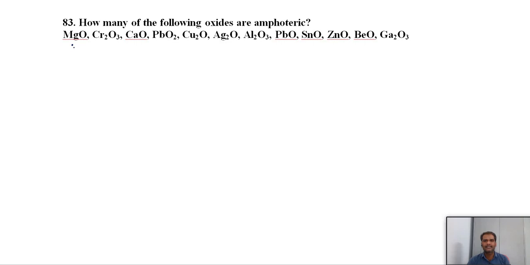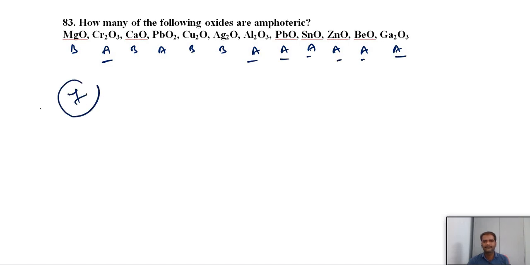Magnesium oxide, it is basic. Chromium oxide, it is amphoteric. Calcium oxide, basic. Lead oxide, amphoteric. Cuprous oxide, again basic, and it is a metal oxide, generally basic. And alumina is amphoteric, and lead, tin can form amphoteric oxides. And zinc oxide, again amphoteric. Beryllium also amphoteric. Gallium also amphoteric. You can count 1, 2, 3, 4, 5, 6, 7 oxides. So 7 oxides are amphoteric in nature.